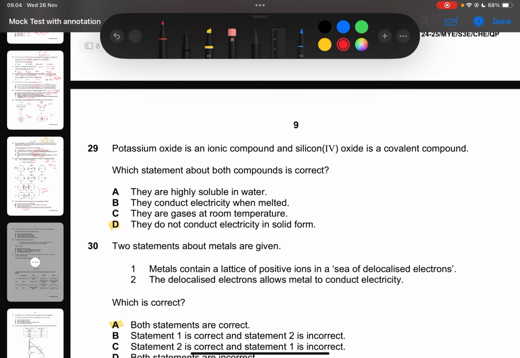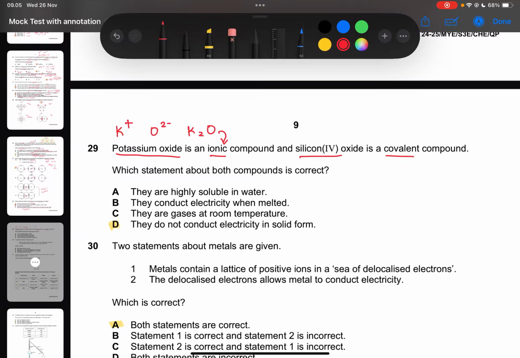Next, 29. Potassium oxide is an ionic compound, and silicon 4 oxide is a covalent compound. So let's try to write the chemical formula first. Potassium oxide from potassium, which is 1 positive, and oxygen, which is 2 negative. We'll have the formula of K2O for ionic compound potassium oxide.